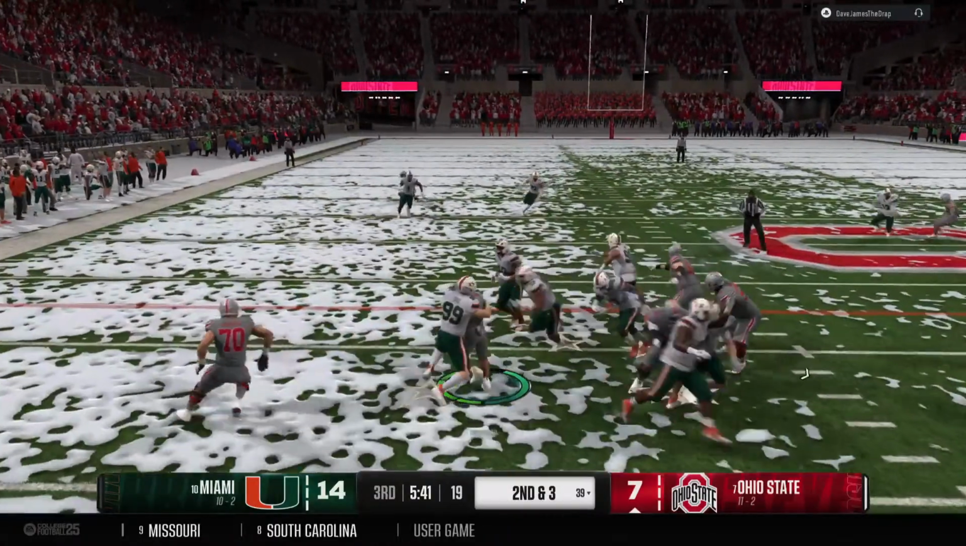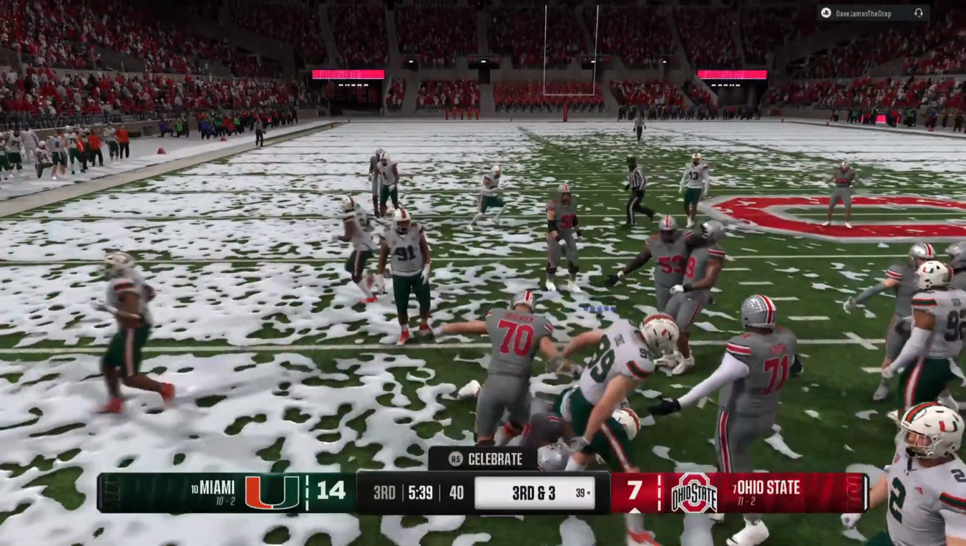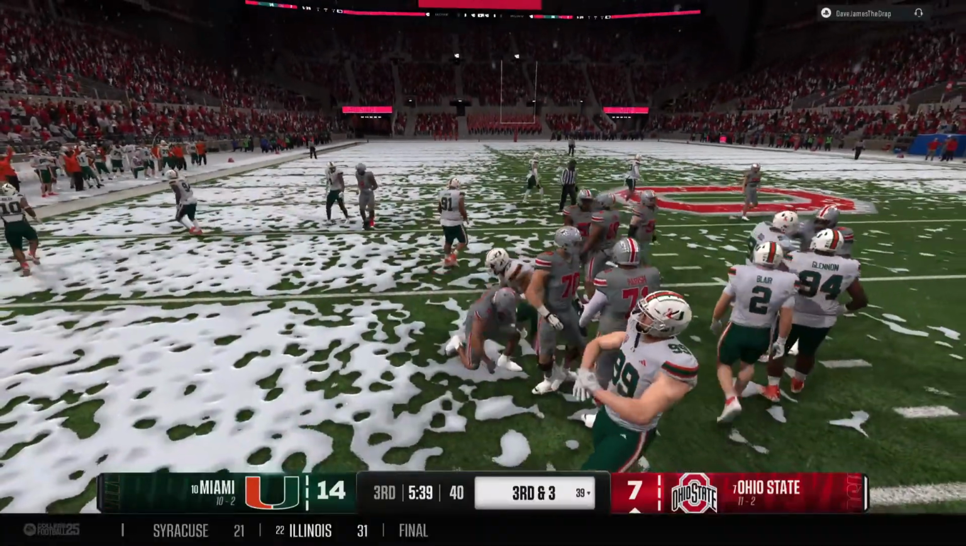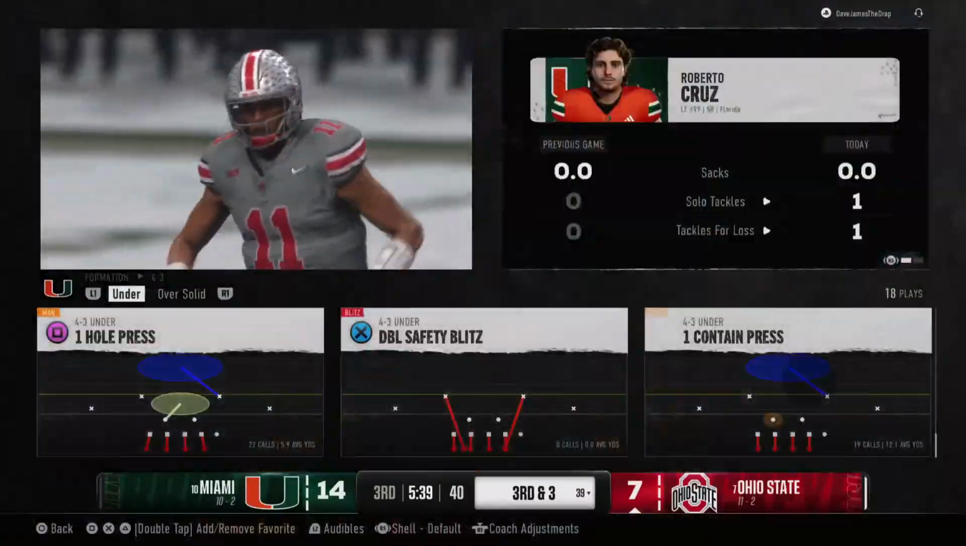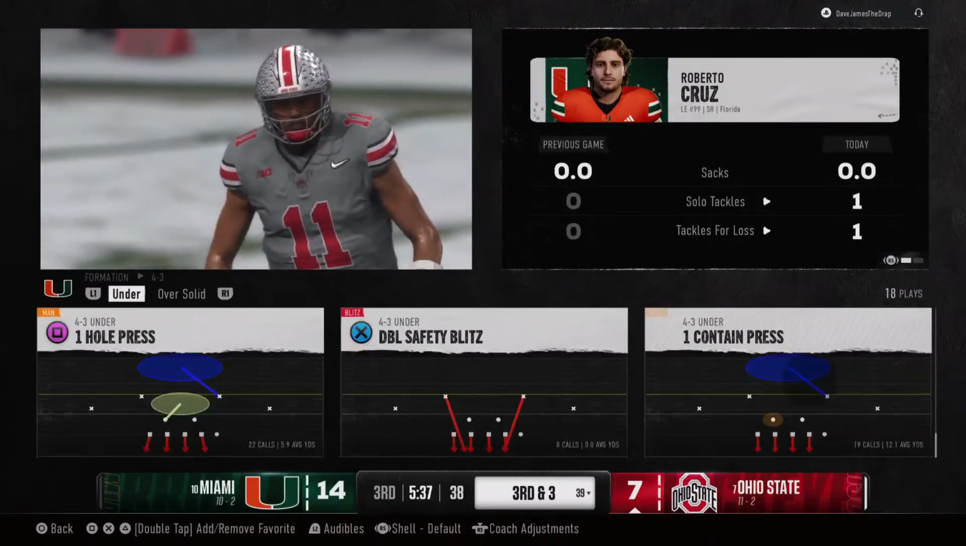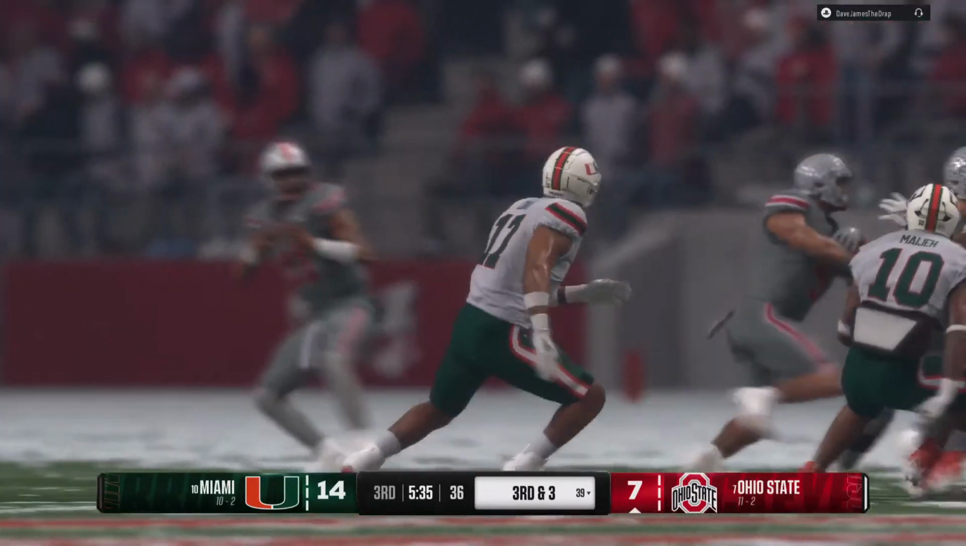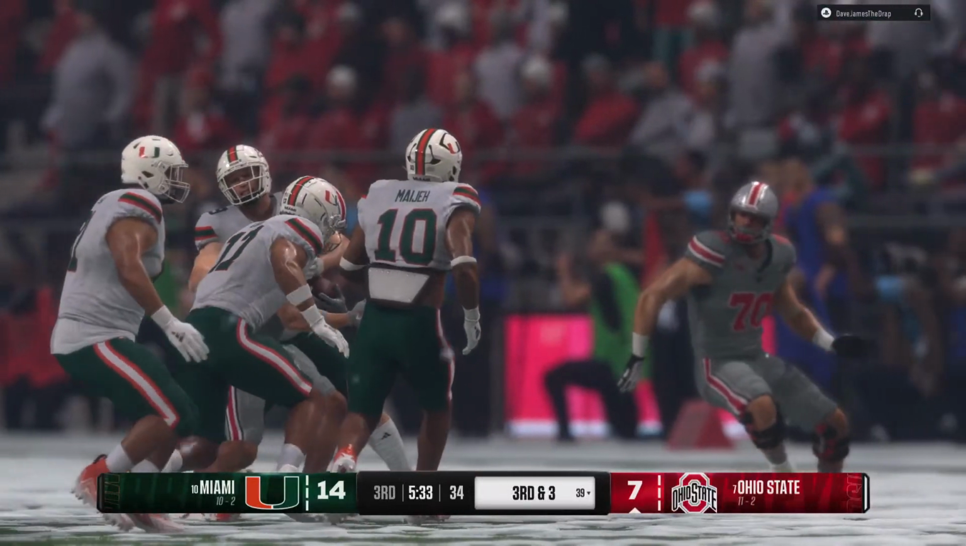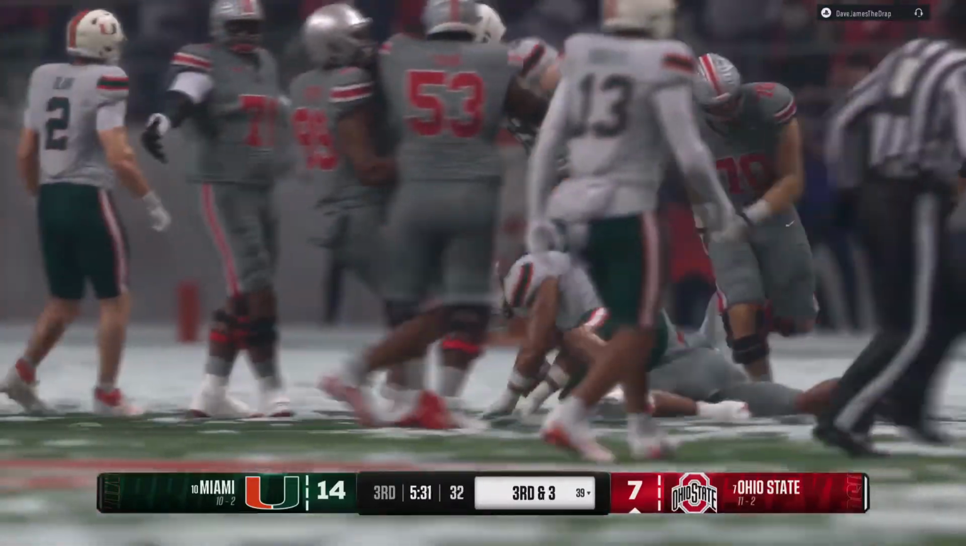Keeping it on the ground here. And he'll be smothered right at the line for no gain. How about this defense? Just so physical against the run. These guys have not been able to do anything on the ground, and it's because of that defensive line and those linebackers taking away the run game.